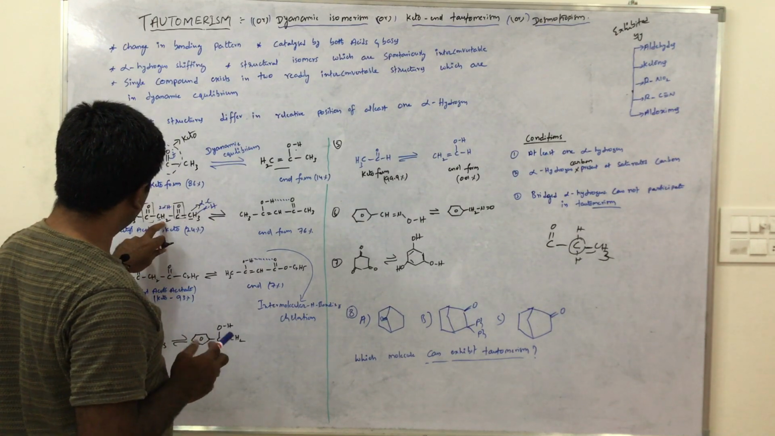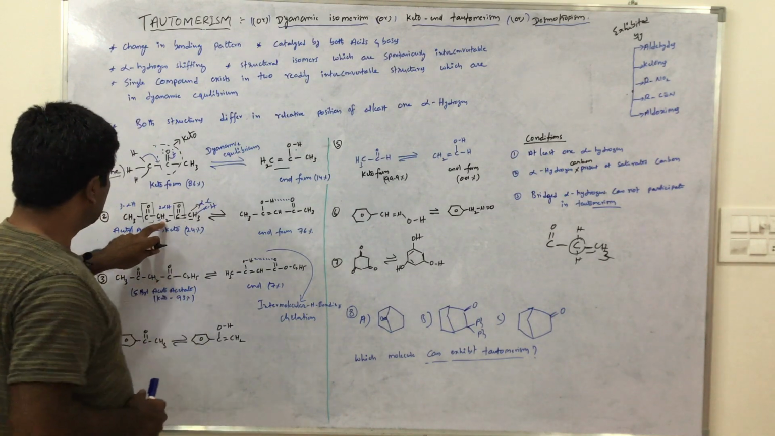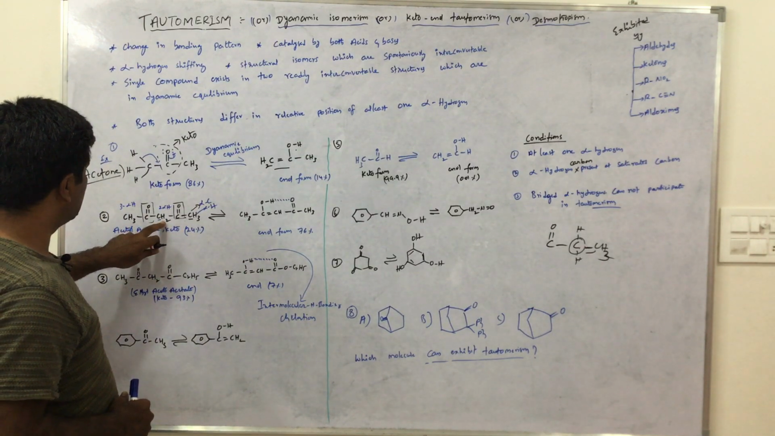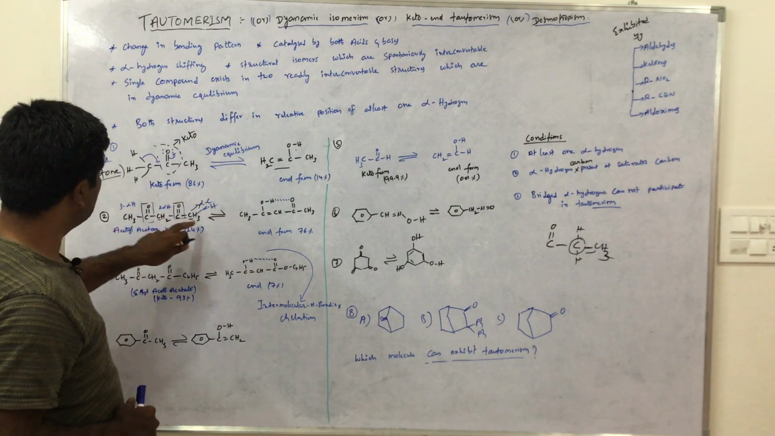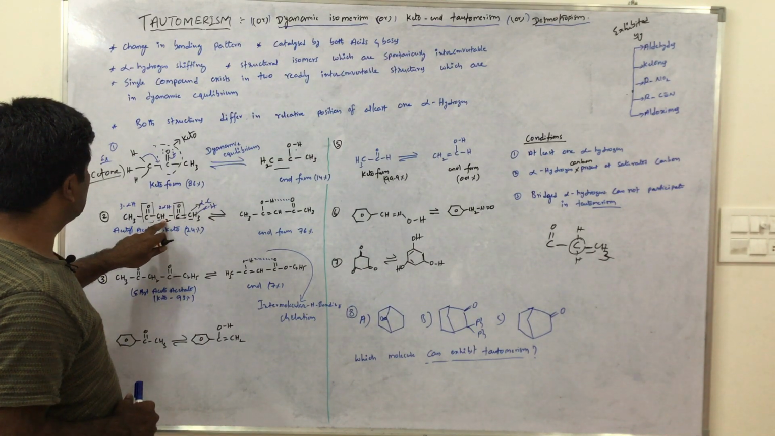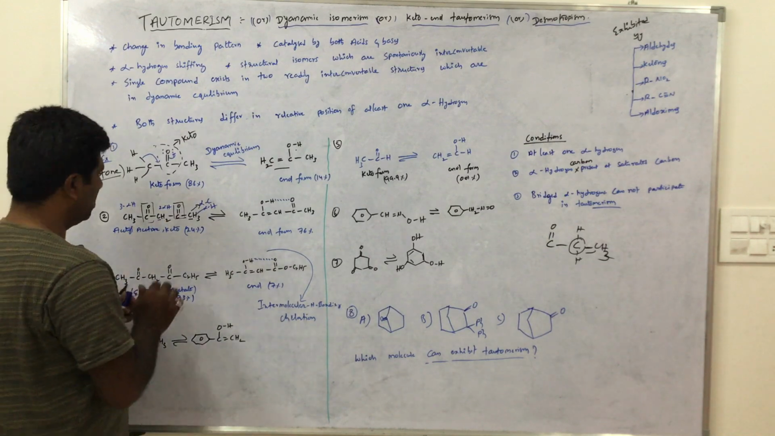This CH2 group is more acidic in nature. It has more attracting power than this CH3. That's why this hydrogen is shifted. Okay, for example here